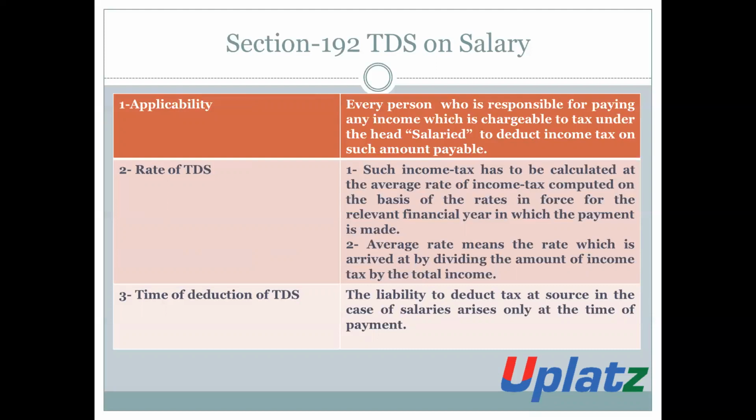That is, we will calculate the average rate by dividing the amount of income tax by the amount of total income. So the average rate is equal to the amount of income tax divided by total income.